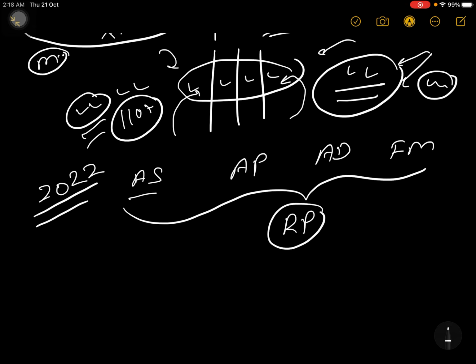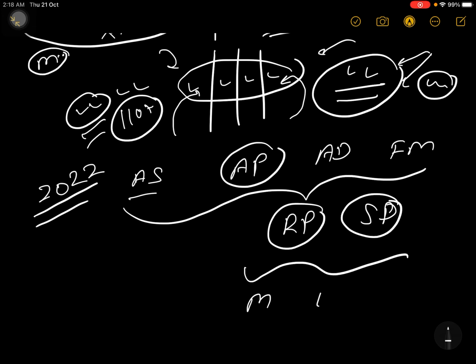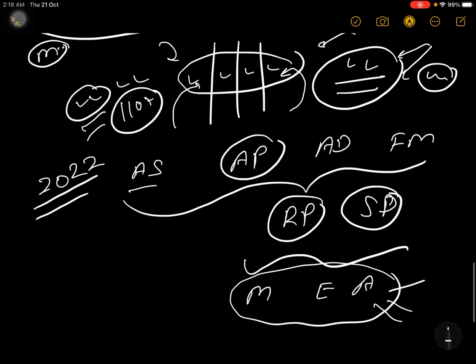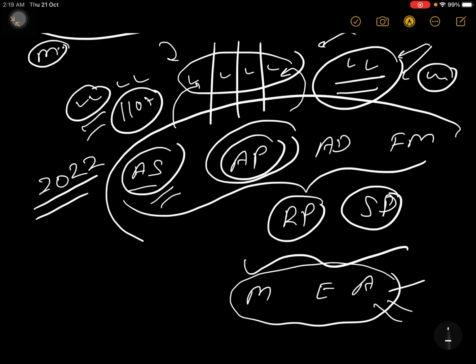You can consider this under aircraft propulsion, but I don't consider it that way. And you have space dynamics, and after that you have math, English, aptitude. Math, English, aptitude is very important for the revision purpose. But first we'll plan for the core subjects, these 6 core subjects.